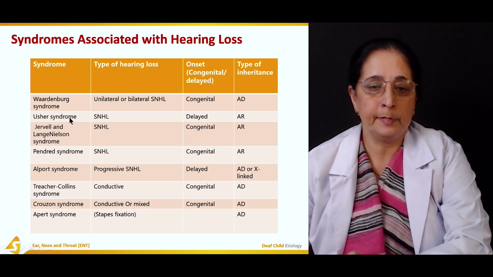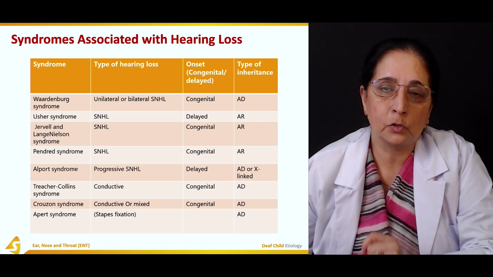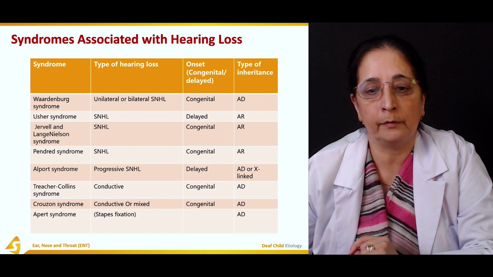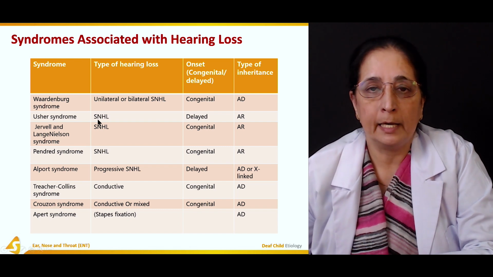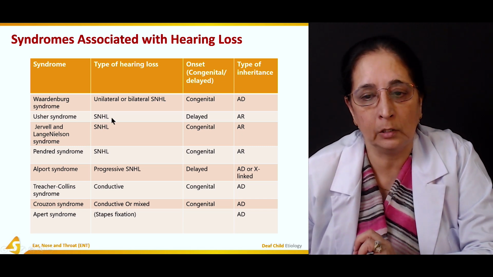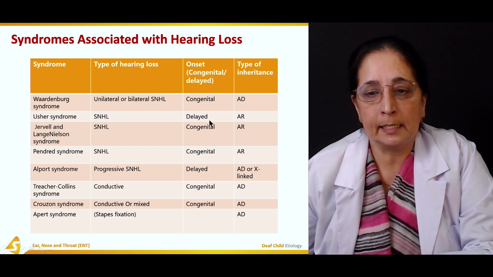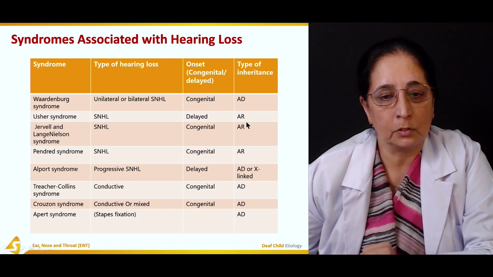Then another type is Usher syndrome. Usher syndrome is most common autosomal recessive type of syndrome in which there is hearing loss, and the hearing loss in this is again sensory neural hearing loss. Onset is delayed, and then it's autosomal recessive disorder.